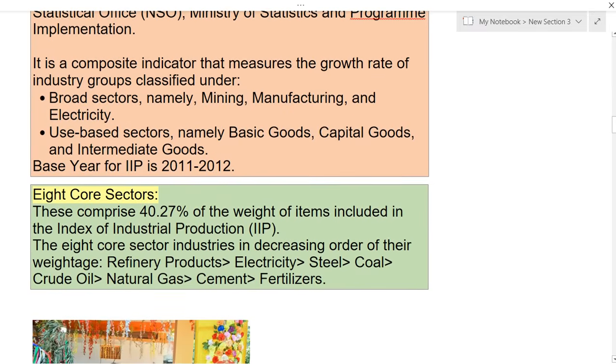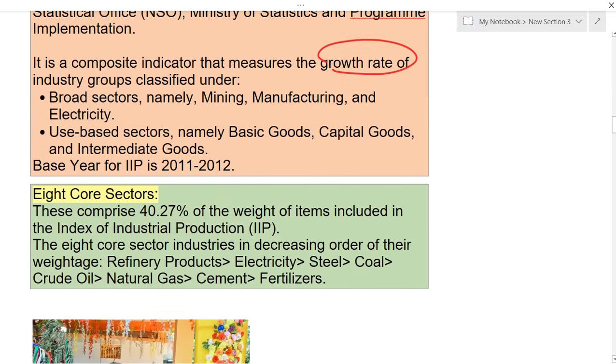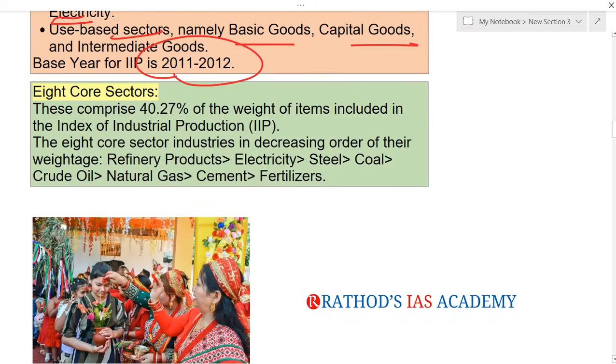It is a composite indicator. It measures the growth rate of industries. It includes broad sectors like mining, manufacturing, and electricity, and also basic goods, capital goods, and intermediate goods. We calculate this based on the base year, that is 2011-12. And if you ask which are the 8 core sectors, these 8 core sectors include 40.27 percent of the weight of items included in the Index of Industrial Production.